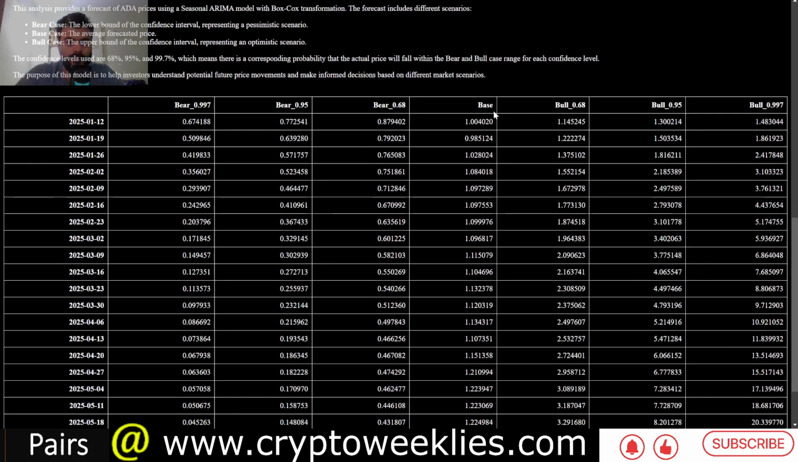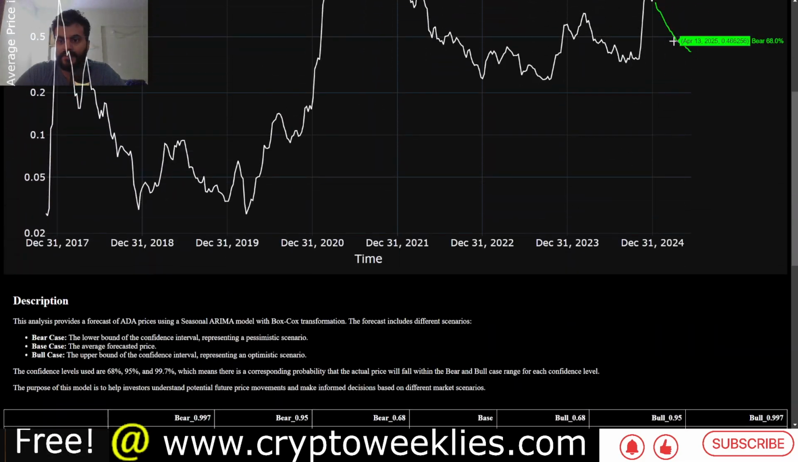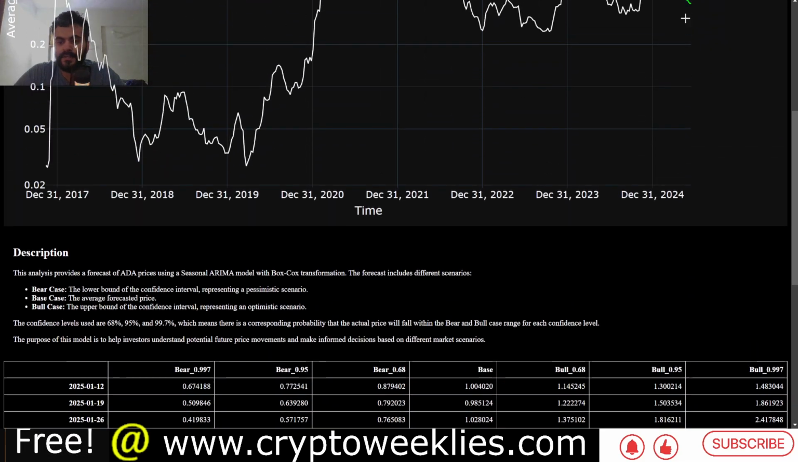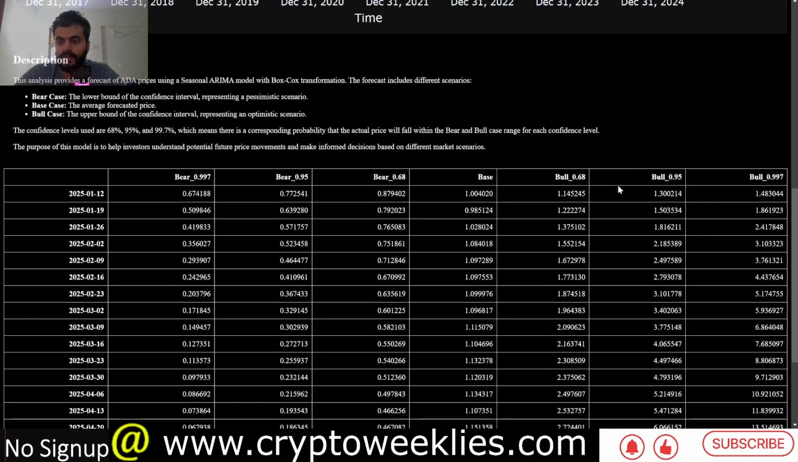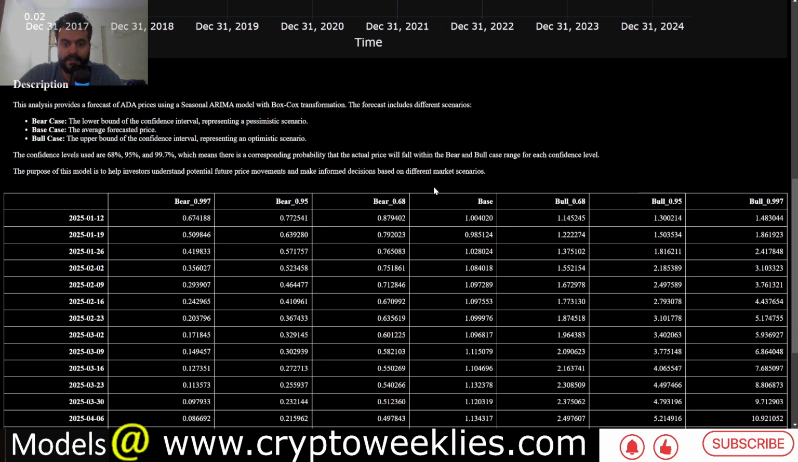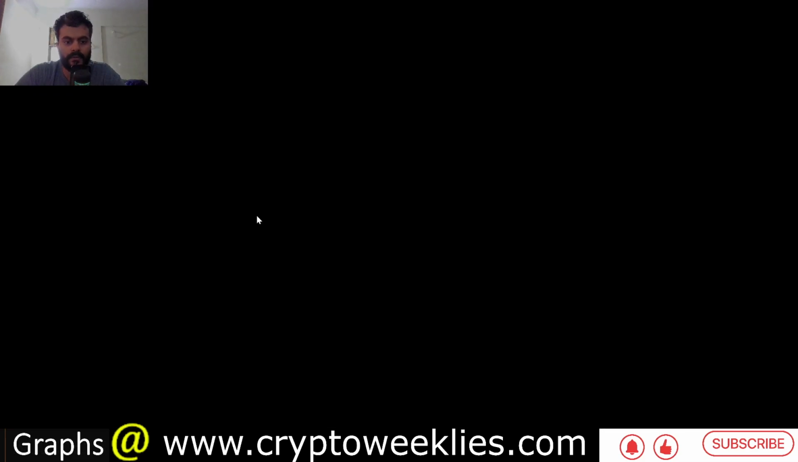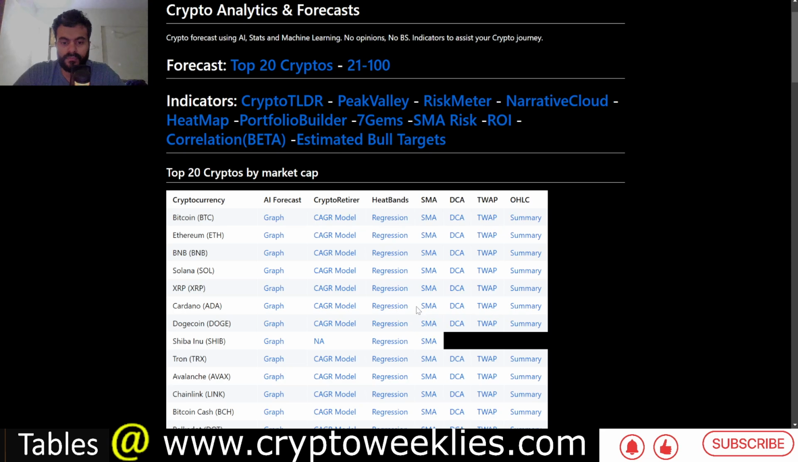Again, if you want to look at week by week how those forecasts could pan out: the base case, which is this pink line, the bull case, which is this yellow line, the 2 standard deviation bull case, this orange line, and the bear case, this green line, at around 68th percentile bear case. So those valuations are also available on cryptoweeklies.com. Again, they are personally curated. All of the models are curated by me. I don't use any AI or generative AI to make these models. I use machine learning techniques on my own.